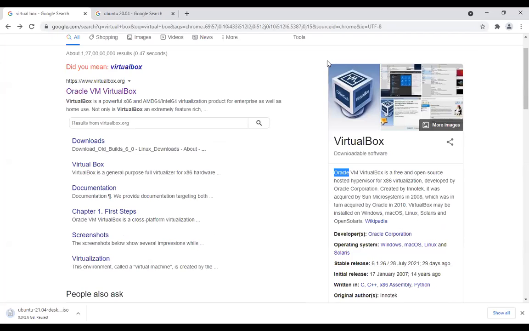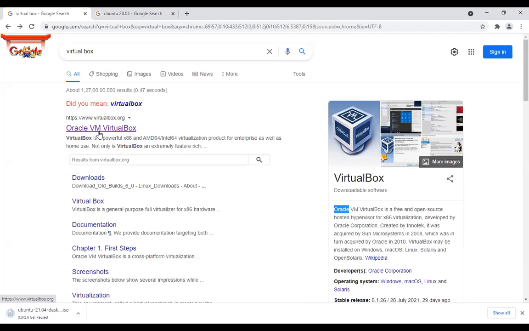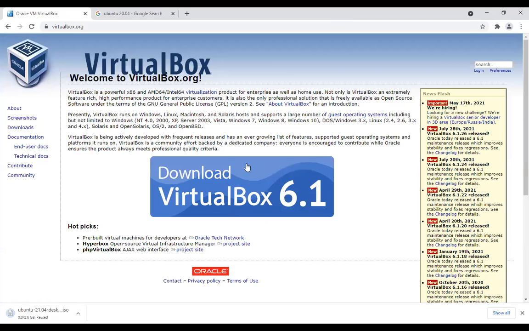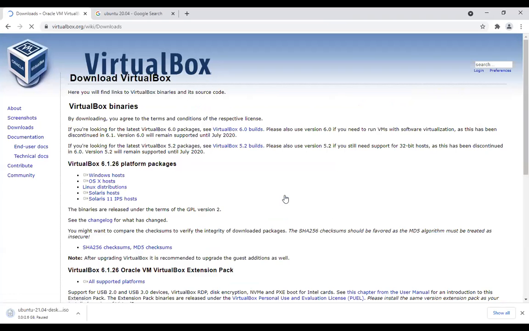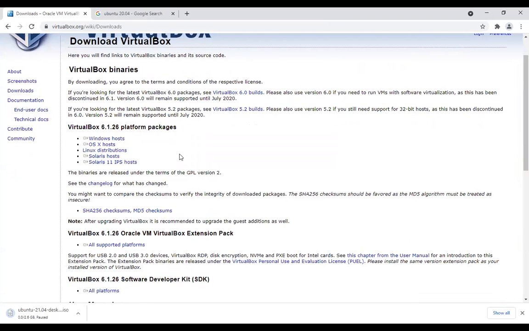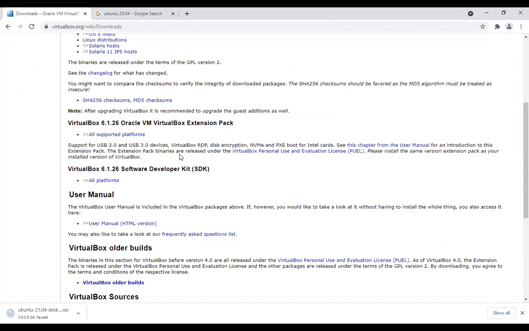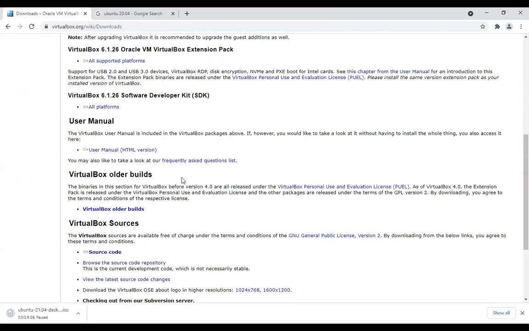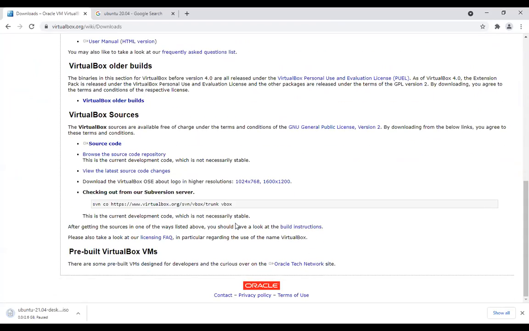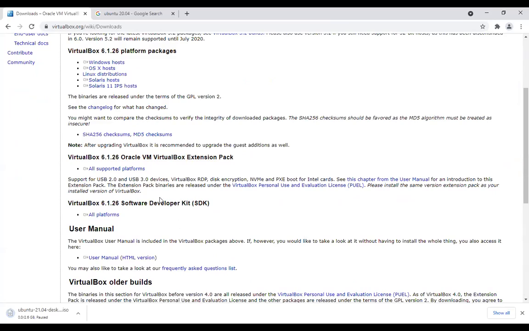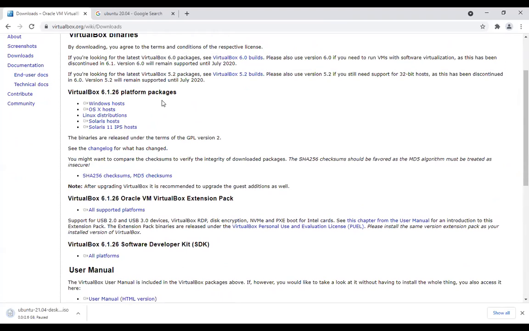Okay, and I will click on the first link, that is Oracle VM VirtualBox, and here is your next redirected page, that is download VirtualBox 6.1. I will click on this link. Further there are different packages.